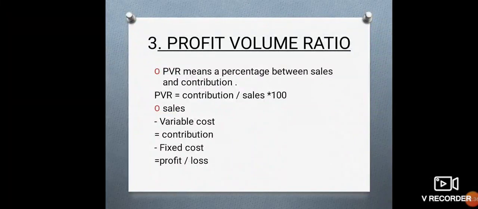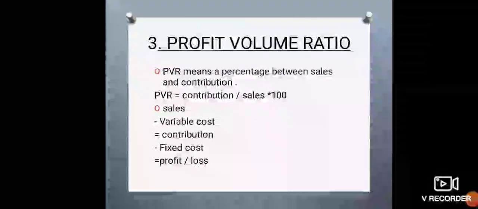In marginal costing, there is also a hierarchy. If you want to find the profit, we follow this hierarchy. First of all, we have the sales. We deduct the variable cost from that and we get the contribution. After getting the contribution, we deduct the fixed cost from that and then finally we get the profit or loss.